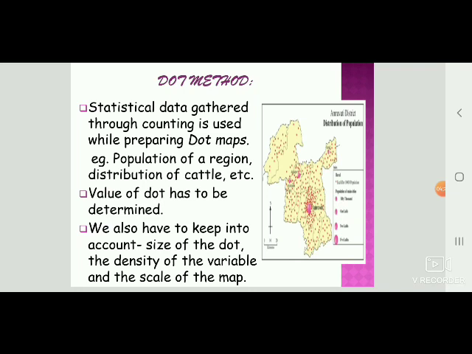To show distribution through the dot method, the value of a dot has to be determined. To do that, the lowest and the highest values of a given variable in a region are taken into consideration. Accordingly, the number of dots is determined. Also, we need to consider the size of the dot, the density of the variable, and the scale of the map. The number of dots to be given for the value of the variable in each sub-administrative unit needs to be decided first.